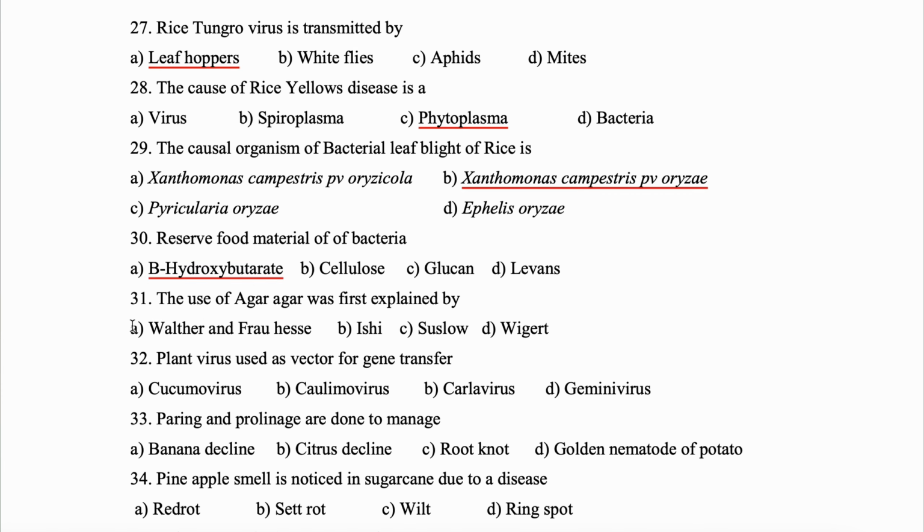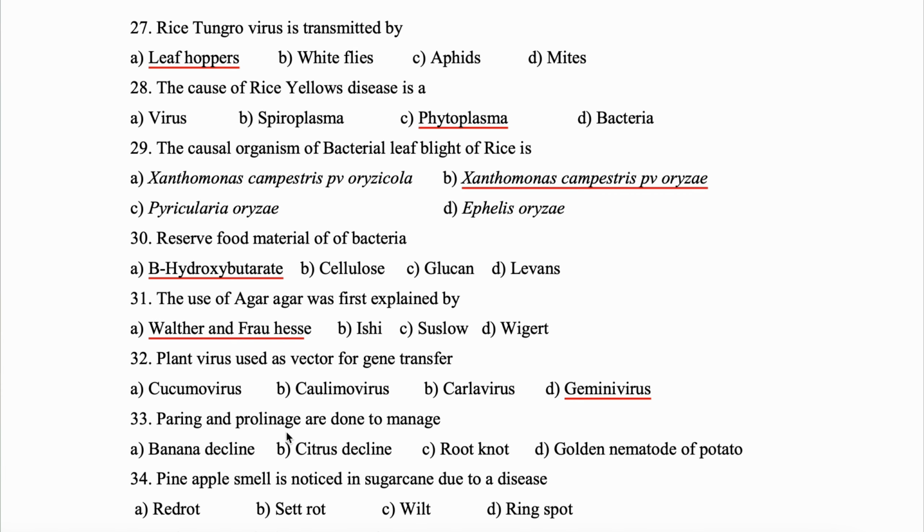Question 31. The use of agar-agar was first explained by Walter and Frau Hesse. Question 32. Plant virus used as a vector for gene transfer, it will be Gemini virus. Question 33.